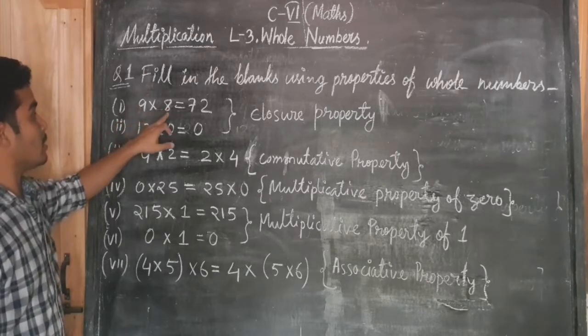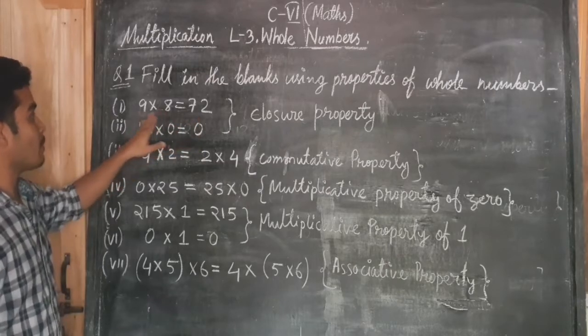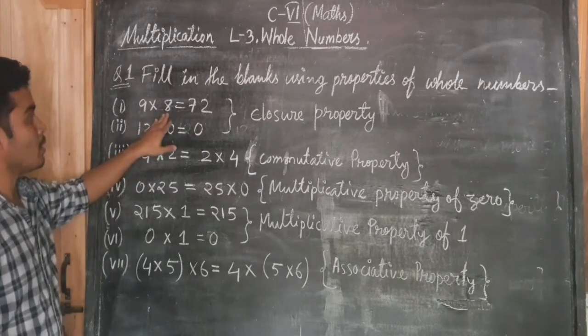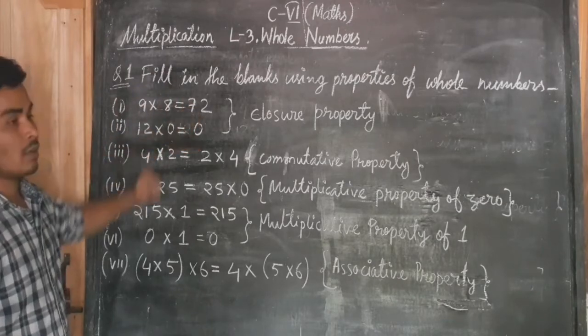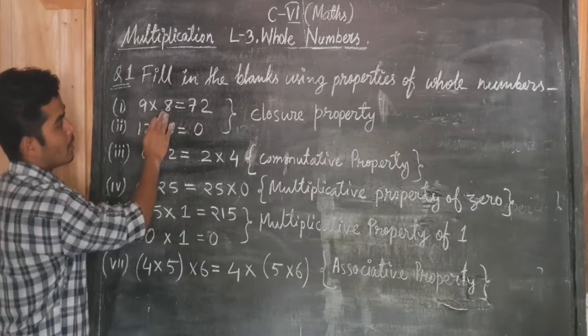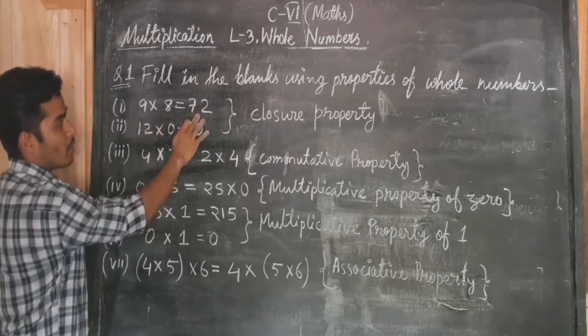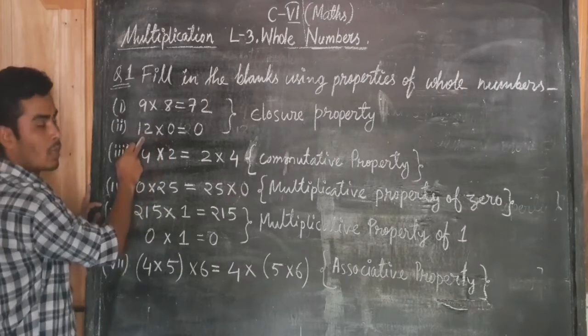9 into 8 is equal to 72. When we multiply any two whole numbers, we get the result as a whole number. You can see here also 0 is a whole number and 12 is a whole number.